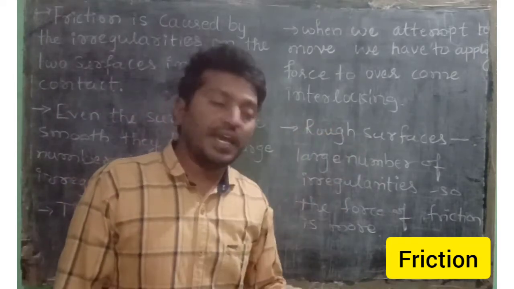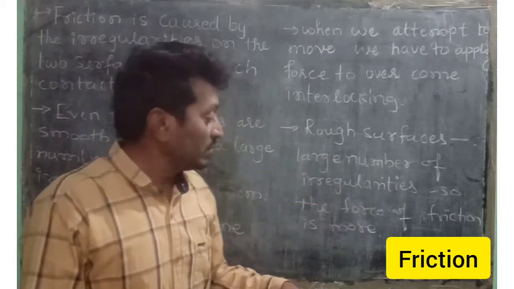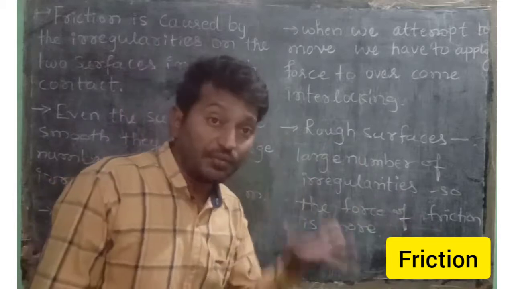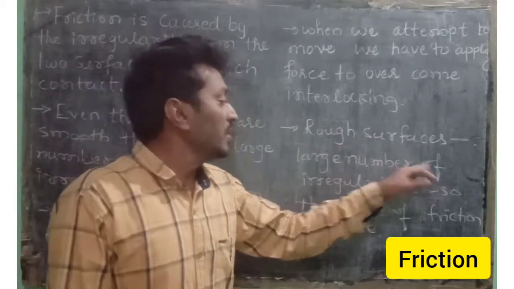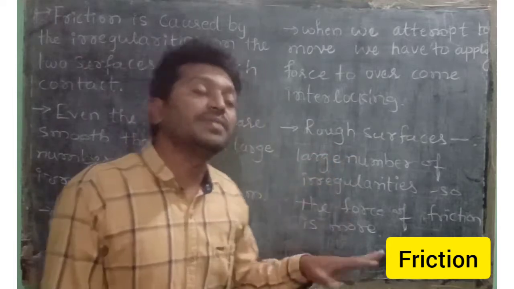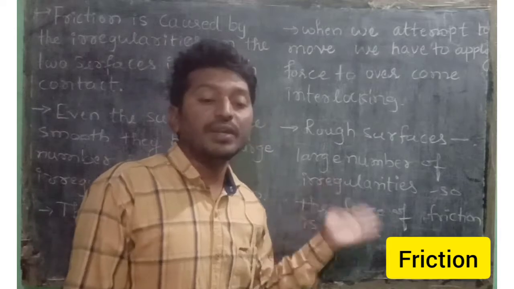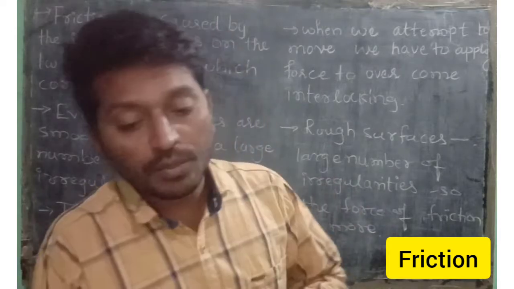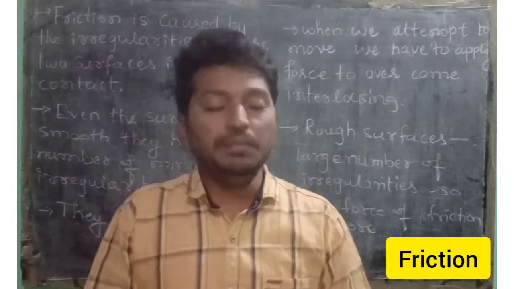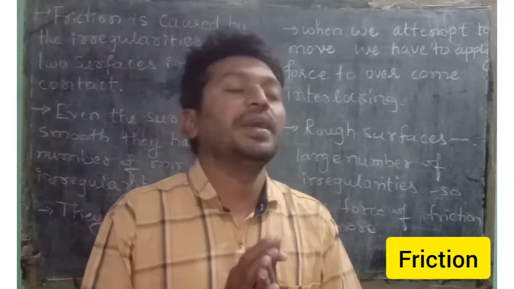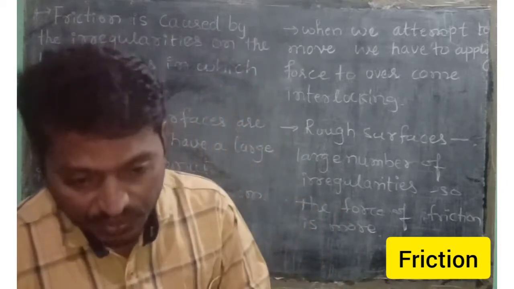Rough surfaces have a large number of irregularities, so the force of friction is very high. If the surface is smooth, there are fewer irregularities, so the force of friction is very little. Almost always we see friction in two surfaces through the interlocking of irregularities, right?